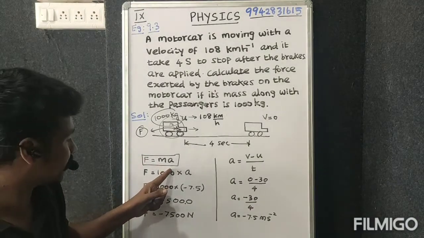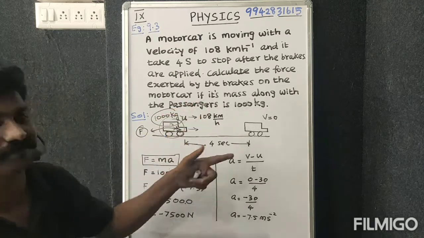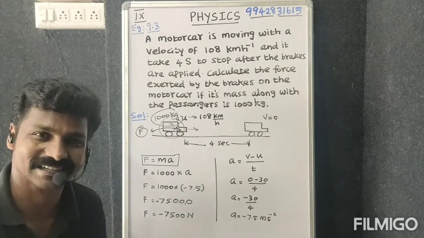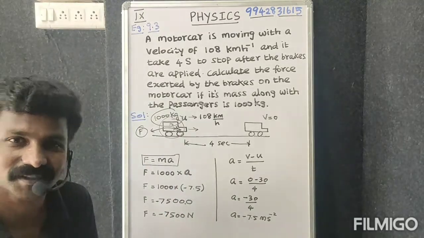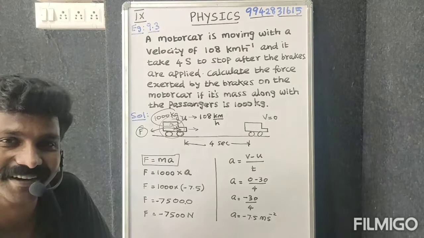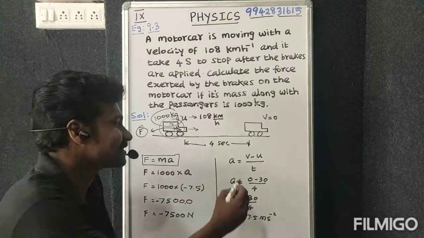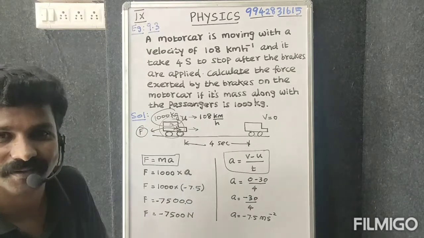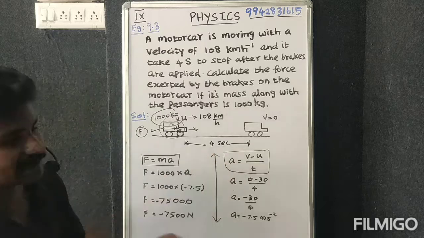So F is equal to ma. F is equal to m, which is 1000 kilogram, into acceleration. We don't know the acceleration, we don't know how to find it yet. So let me take it as a. First we should find the acceleration. How to find the acceleration? You know the acceleration formula: change in velocity divided by time. This is like a side step, we will approach the problem in a different way.